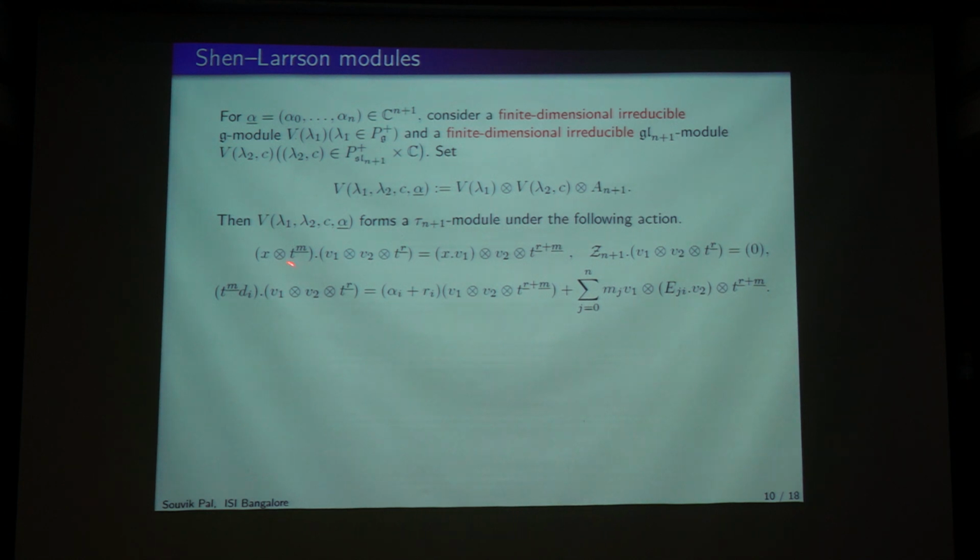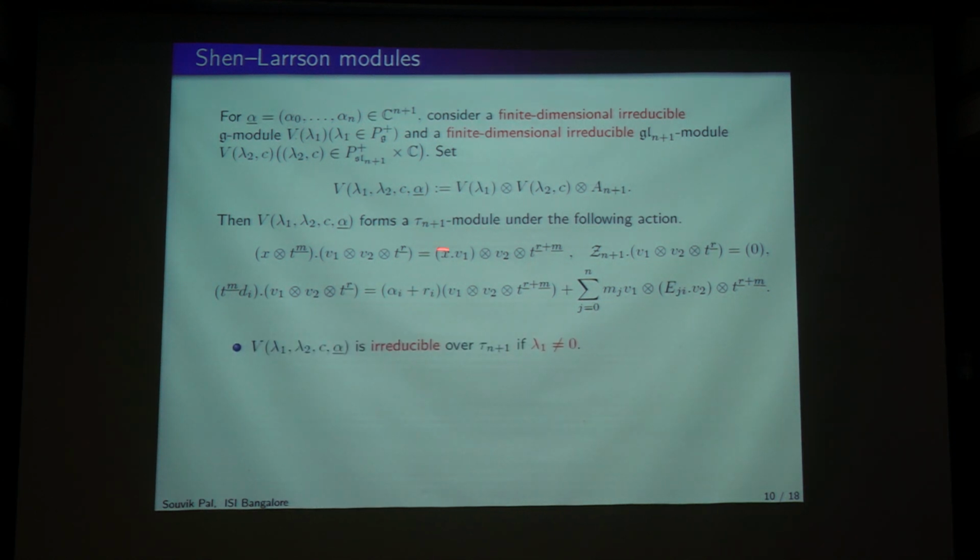So this is the action. Here x tensor t^m acts on v1 by x dot v1, where I am using the fact that this is a g module. And here I am declaring that on the Z^{n+1} the action is trivial. And on the derivations I am using the fact that V2 is a gl_{N+1} module. So this is the action.